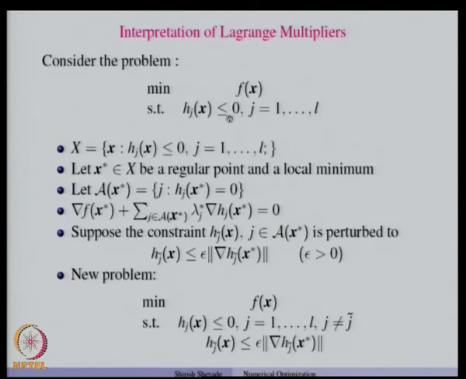The same constraints hold, and for the j tilde constraint, h j tilde x is less than or equal to epsilon times the norm of gradient h j tilde x star. So, only one constraint got changed, and as we showed in the diagram, only one active constraint was perturbed. Now, how much will be the change in the objective function? That is what we want to see.